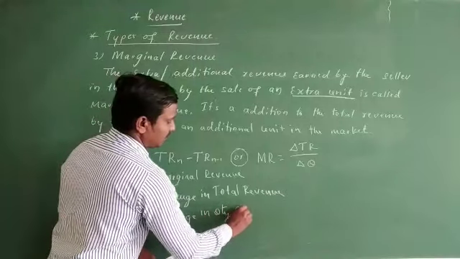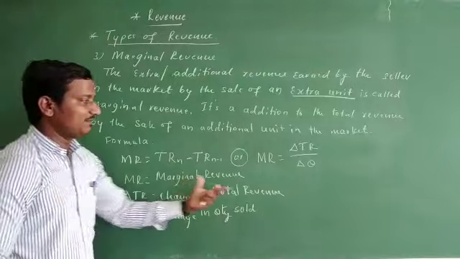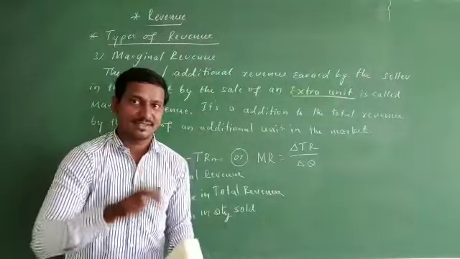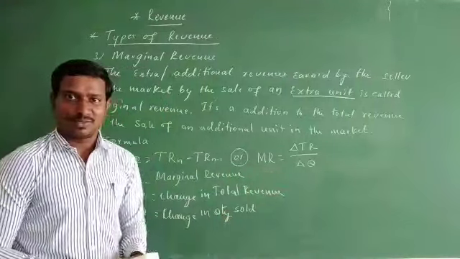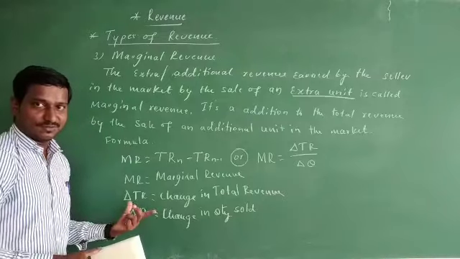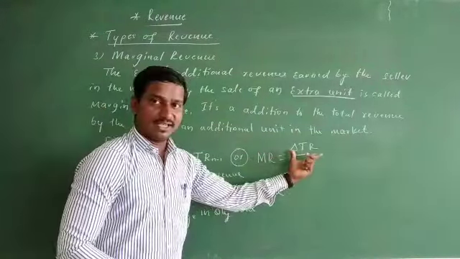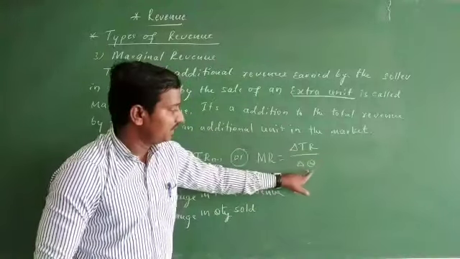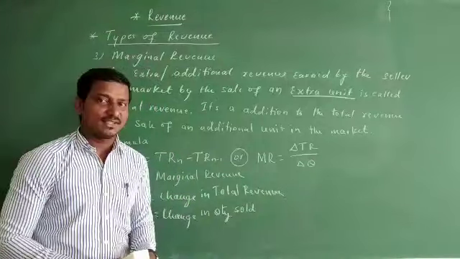This is the formula very commonly used to find the value of marginal revenue. Usually in competitive exams we will be asked to find it either by using this formula or that formula. So MR equals delta TR divided by delta Q, which means change in total revenue divided by change in quantity. Then you can get the value of marginal revenue.